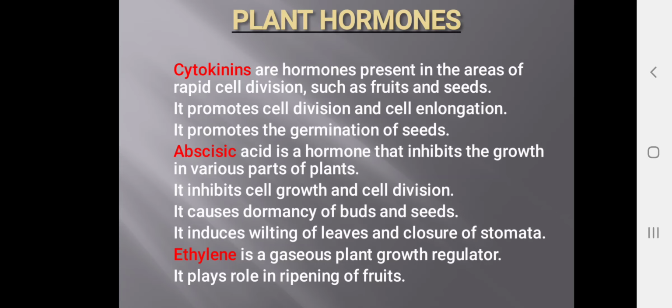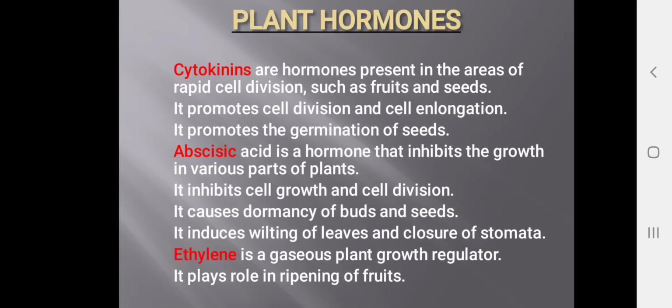Next we are having abscisic acid. Abscisic acid is a hormone that inhibits the growth in various parts of the plant. Inhibits means it will reduce the growth of the plant. One tree will not grow to two heights; it will grow at a very short height and give all the flowering and fruits there only. That is controlled by abscisic acid. It inhibits cell growth and cell division. It causes dormancy of buds and seeds.